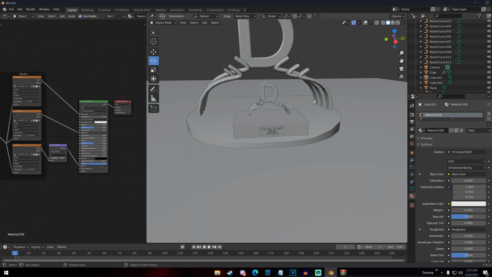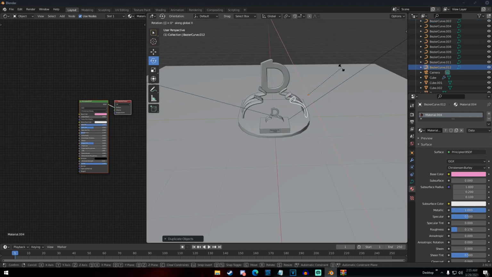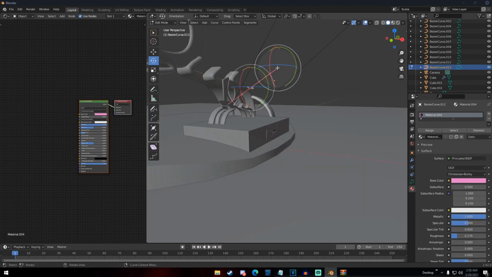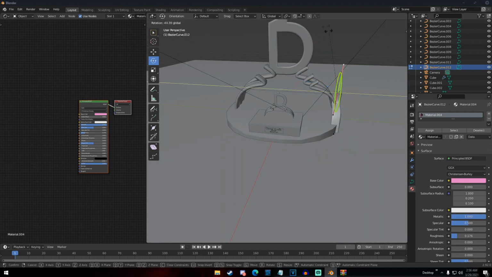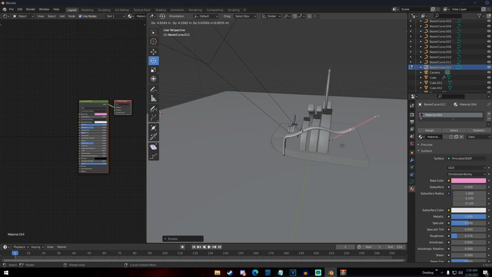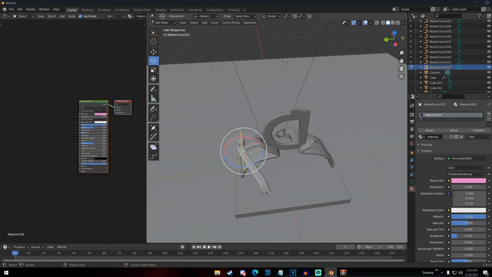Then here you can see I'm kind of lost. I'm pretty lost, to be honest with you. I'm lost talking right now, but I'm even more lost making this. So what I decided to do was to add some little things going up and around the D. So I started messing with curves again, which is a great idea. I love messing with curves. Ds and curves, they go great together. So I started messing with this thing, and eventually I got it to a point where I liked it. I kind of stretched it out like some sort of serpent from hell, wrapping around this D.